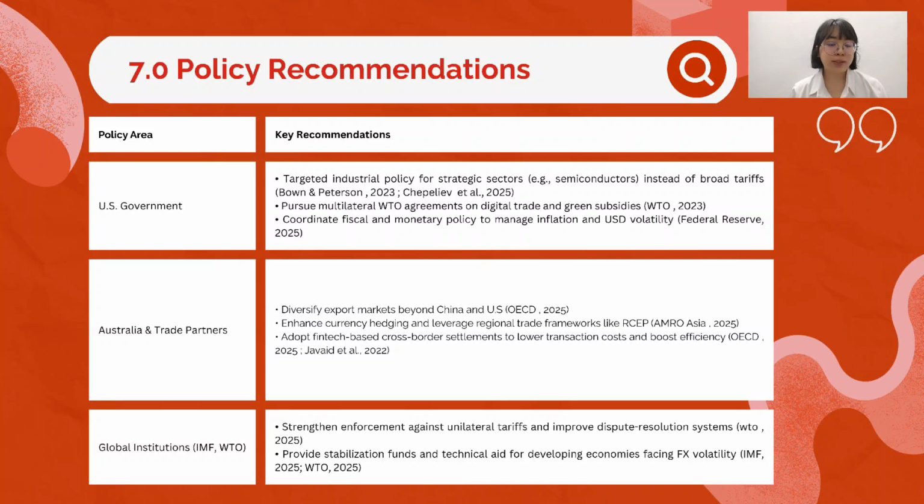And as for global institutions, the IMF and WTO must tighten enforcement against unilateral tariffs and enhance dispute resolution mechanisms. They should also expand stabilization funds and technical assistance for developing nations grappling with FX volatility. Overall, these steps can rebuild trust and restore balance in global trade.